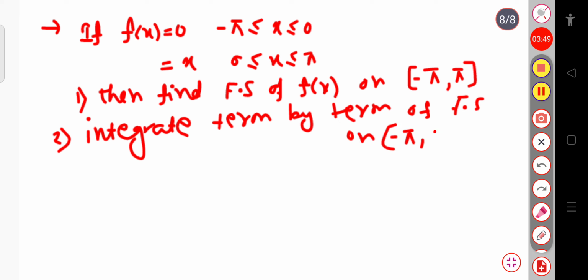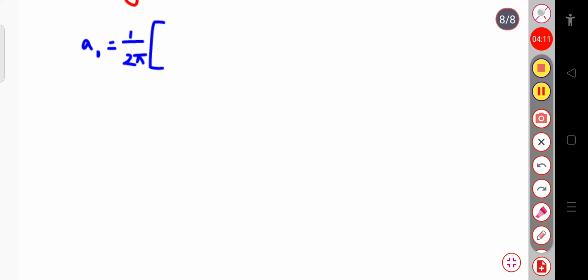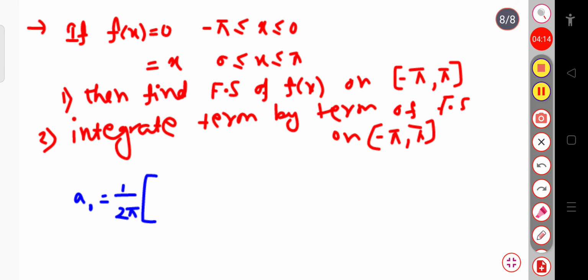So first of all, let us calculate the coefficients one by one. You know a naught equals 1 by 2 pi times the integration from minus pi to plus pi. But here the function is given from minus pi to 0 and 0 to pi. Since the integration is from minus pi to plus pi of f of x dx, I can split this into minus pi to 0 plus 0 to pi, and the function remains the same, that is f of x dx.